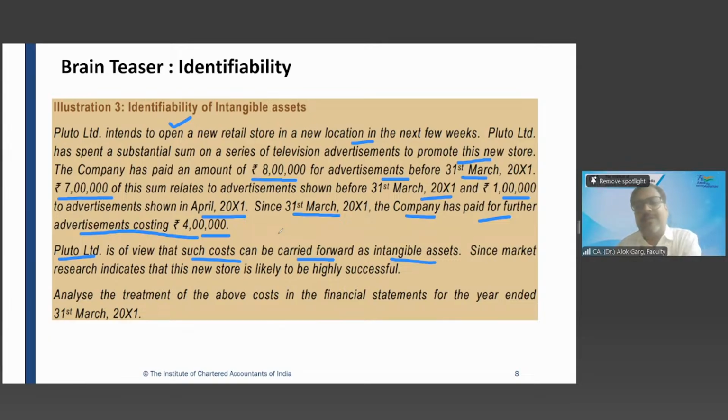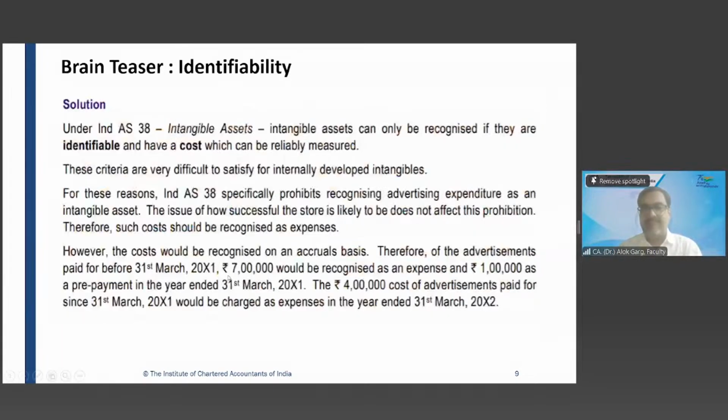I cannot say, Saminathan, that I am selling this advertisement in your favor. It is in my name. So as you have rightly mentioned, there is no guarantee and there is no control over the customer. It does not meet the definition of identifiability, and hence it is not capitalized as an intangible asset.